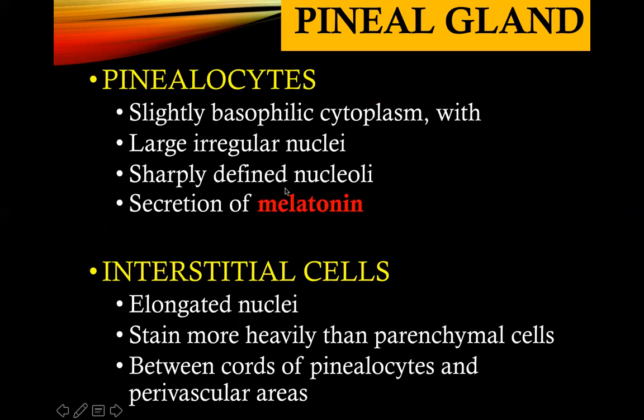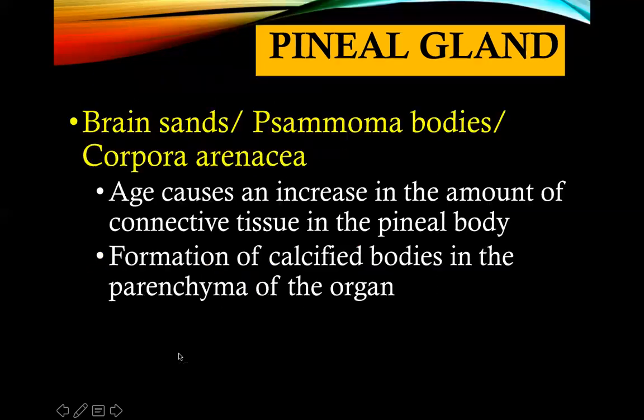Okay. Other cells, other than the parenchyma, are actually your interstitial cells. They are described as having elongated nuclei. They stain more heavily than the parenchymal cells, which are pinealocytes. And they are found between the cords of pinealocytes and in some parts of the perivascular areas.